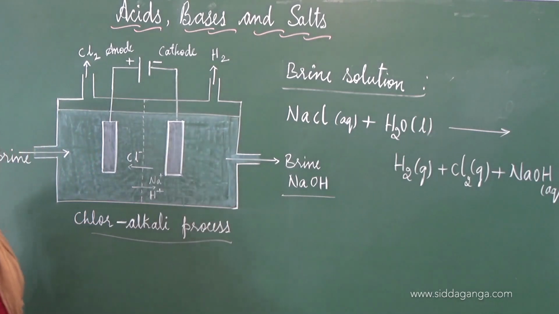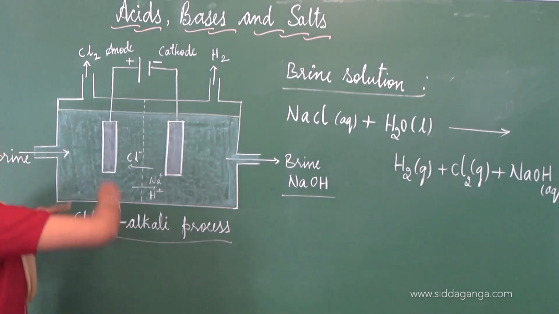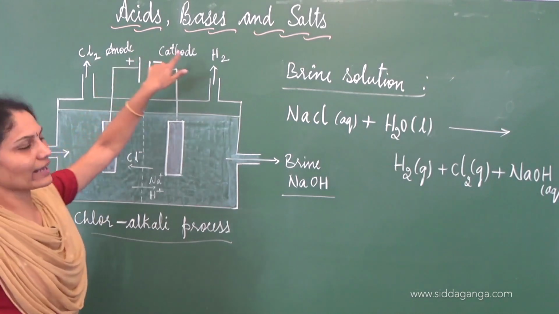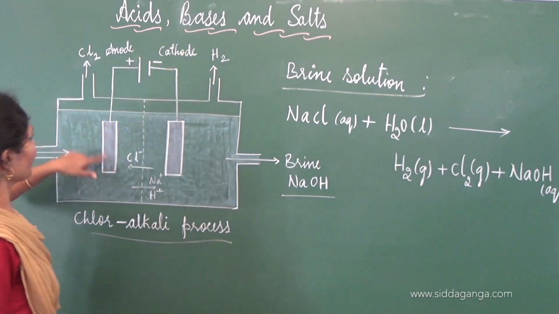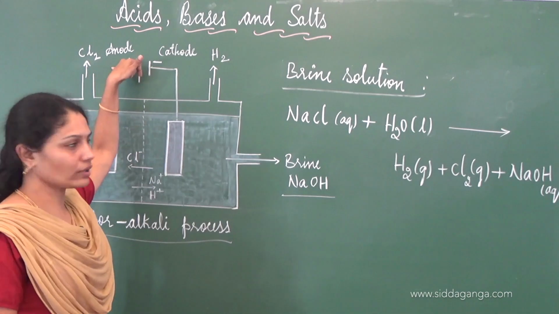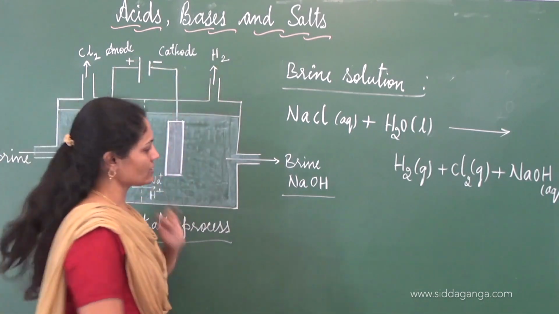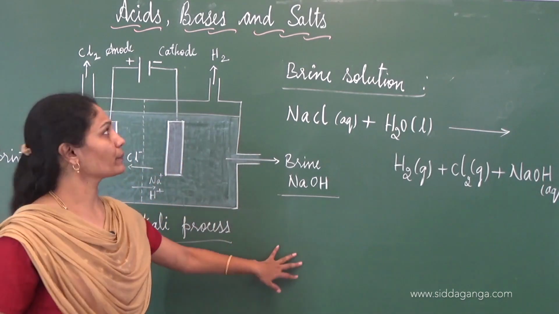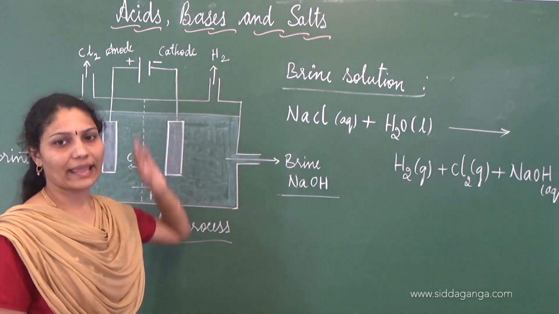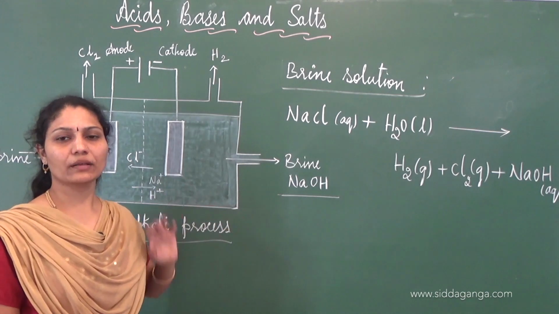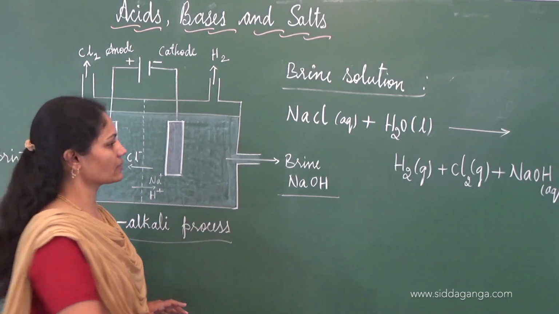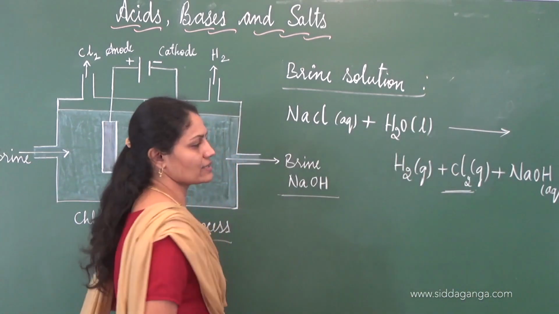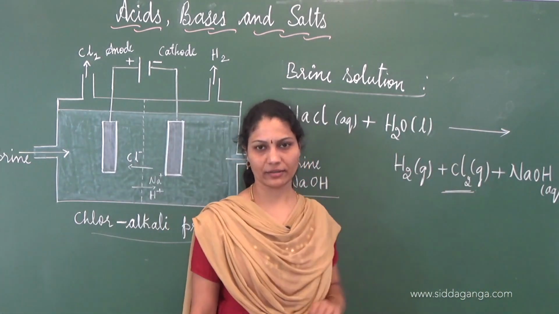In this simple representation, brine solution is passed through it, and anode and cathode, you are already aware that anode is a positive electrode and cathode is a negative electrode. Chlorine gas is produced at the anode, whereas hydrogen at the cathode. Similarly, the NaOH, the brine solution containing NaOH, is also produced near the cathode. So this is a simple process. Chlor-alkali, because of the products obtained here. Chlor refers to chlorine and alkali is sodium hydroxide.